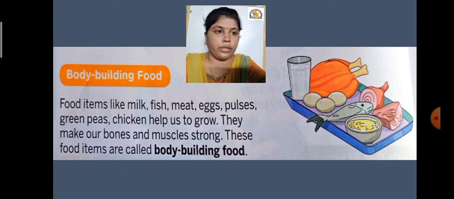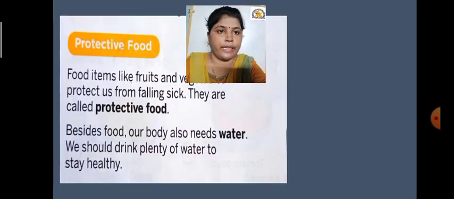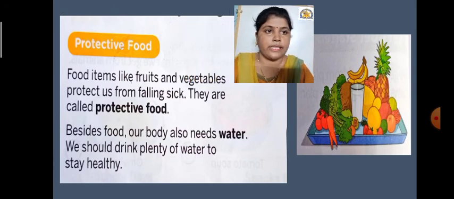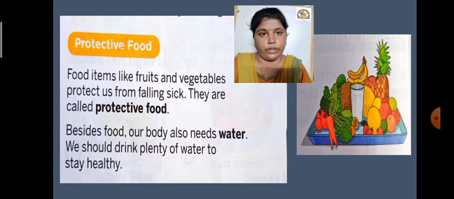See the picture. I hope you understood the second group also. Now let us see the third group of food. I already told you that there are three food groups. First is energy giving food, second is bodybuilding food, and third one is protective food.